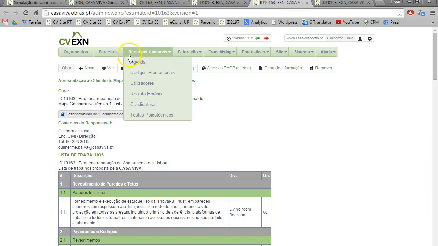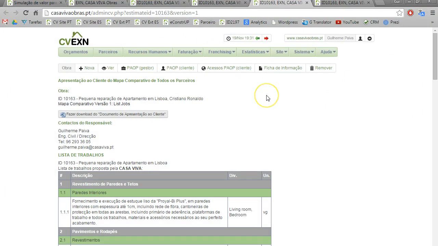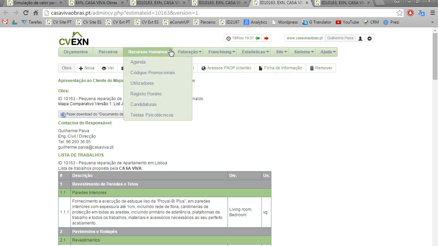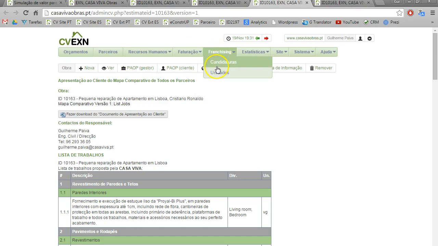So going back to our software, I don't want to make this too long. We are already at 20 minutes. We can manage all the money that comes in, all the invoices we make, and we have statistics for everything. If we want to contract someone, we have psychological tests, people apply over our website, and we can make a timetable control here. We have everything to manage the selling of franchises.